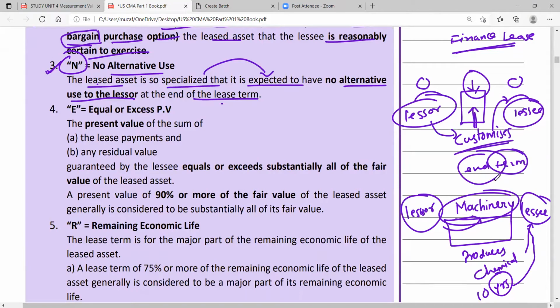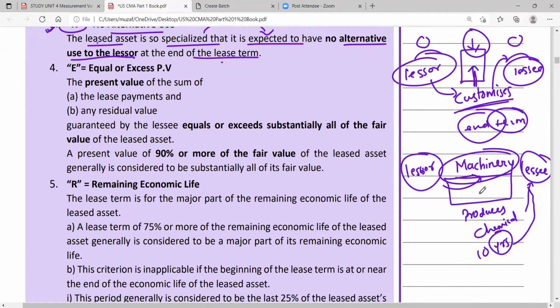Okay, sir, got it. Now let us move towards criteria number 4. Criteria number 4 is E, for equal or excess PV. PV means present value. We learn to calculate the present value. The formula of PV is 1 upon (1 plus R) raised to N. We will learn it in detail later in this chapter and in other chapters also.